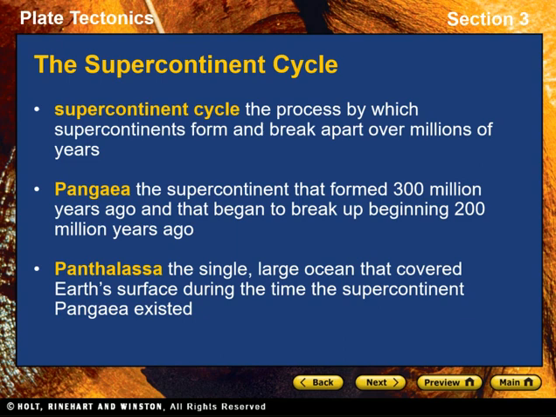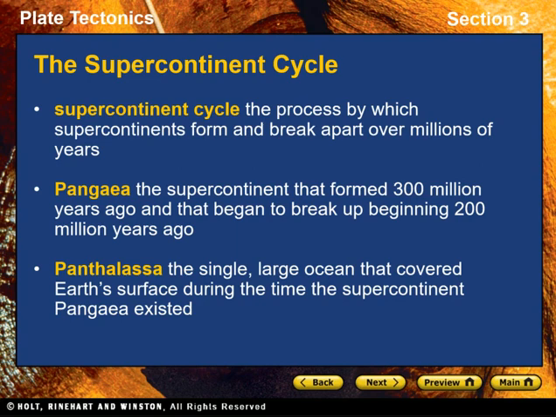The Supercontinent Cycle. Using evidence from many scientific fields, scientists can construct a general picture of continental change throughout time. They think that at several times in the past, the continents were arranged into large land masses called supercontinents. These supercontinents broke apart to form smaller continents that moved around the globe. Eventually, the smaller continents joined together to form another supercontinent.